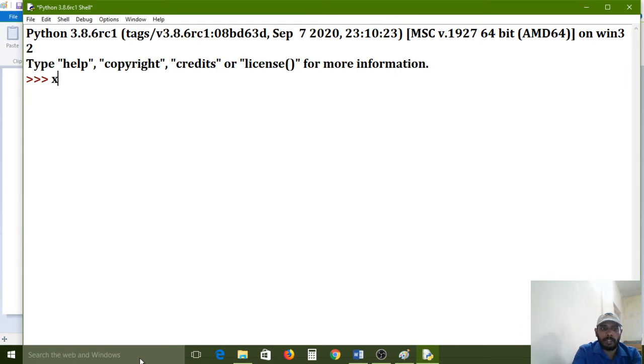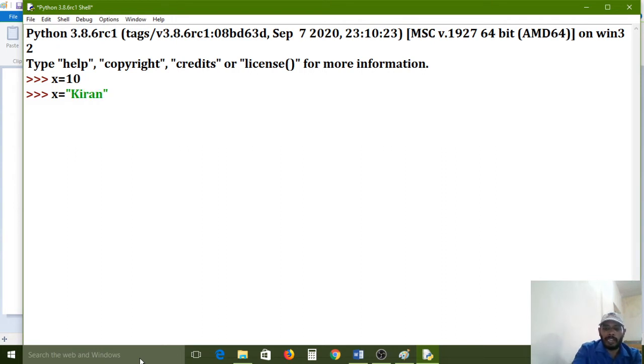X is the variable. In X, I have configured numbers, that is numerical data types. In the X variable, I want to represent a string. So compulsorily, in between either single quotes or double quotes, we can use any one combination. Here I am using double quotes. X equal to "Kiran".